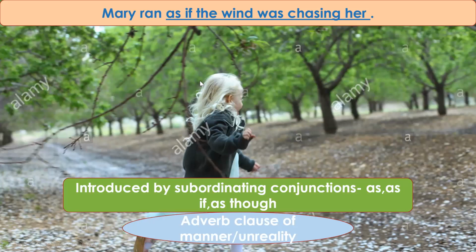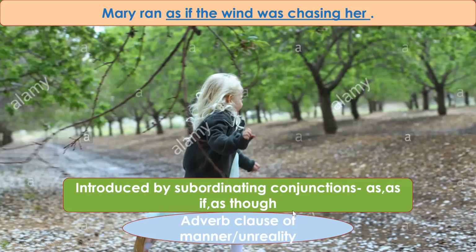Now, in this sentence, if we ask the question, how did Mary run? And how asks for the manner. If you know the kinds of adverbs, you know that how is a question which is asked for the adverb of manner. You ask the question how. So how did Mary run? As if the wind was chasing her, and the subordinating conjunction in this case is as if. So the other subordinating conjunctions which introduce an adverb clause of manner are as if and as though.